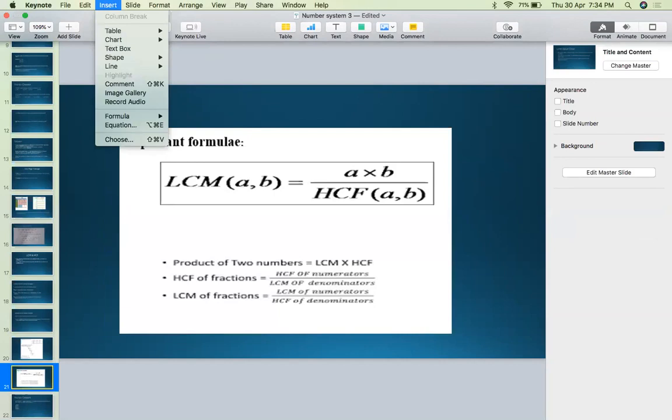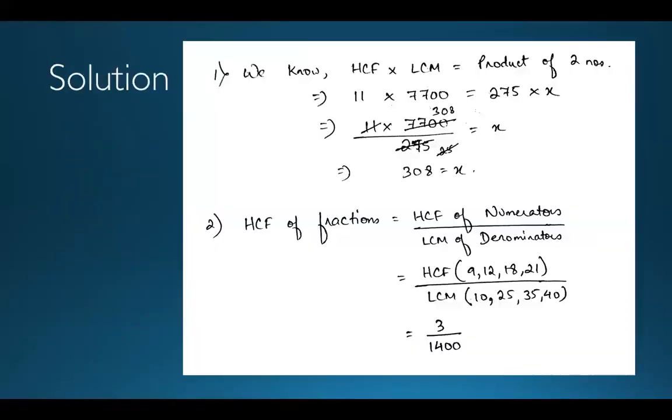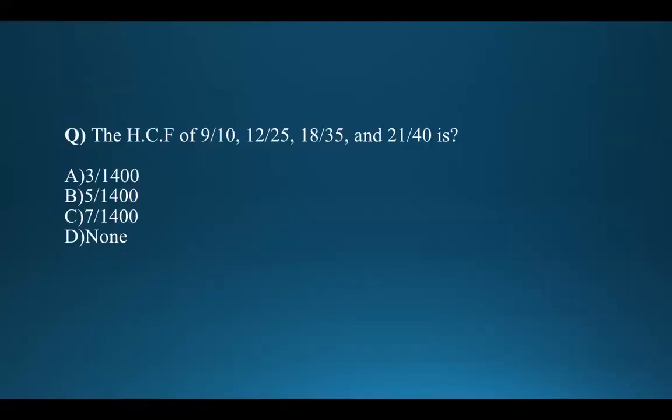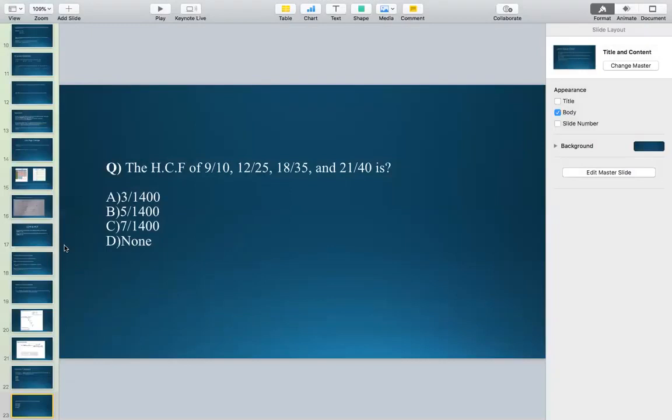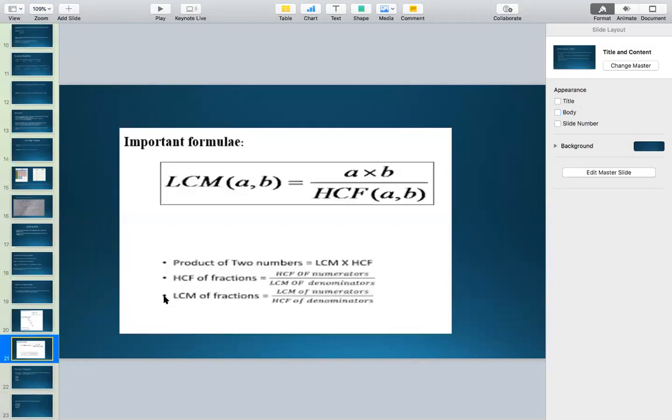We'll come to the solution later on. Please try to solve this second question, then we will discuss the solution of both questions together. I have written it down in the PPT. Find the highest common factor of 9 by 10, 12 by 25, 18 by 35, and 21 by 40. I have given 4 fractions, and you are supposed to find their highest common factor. The formula which you are going to use is here on your screen now.